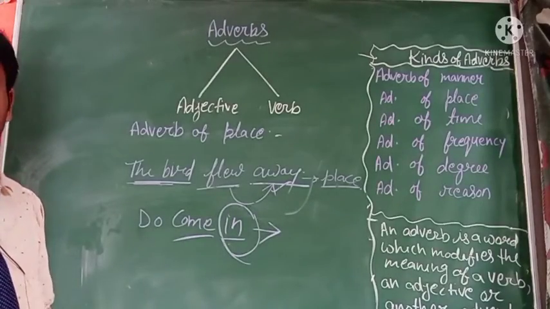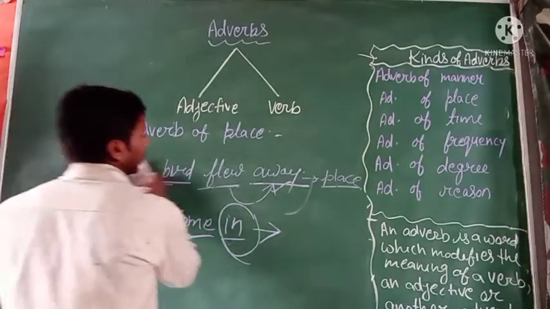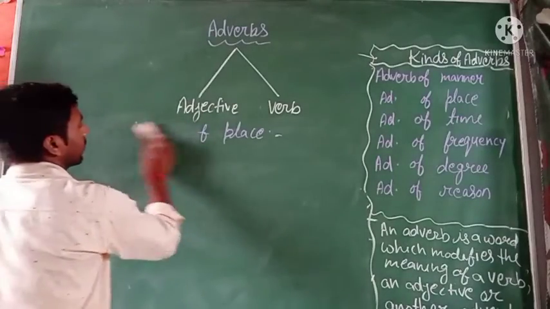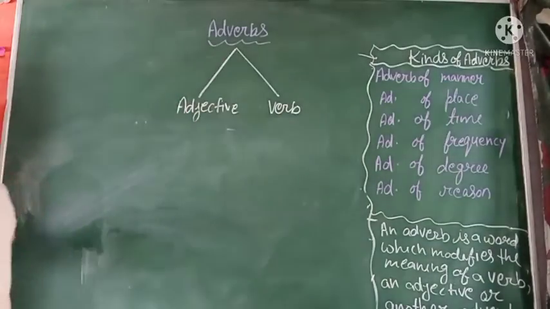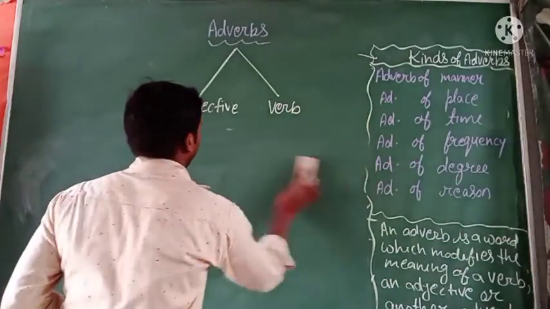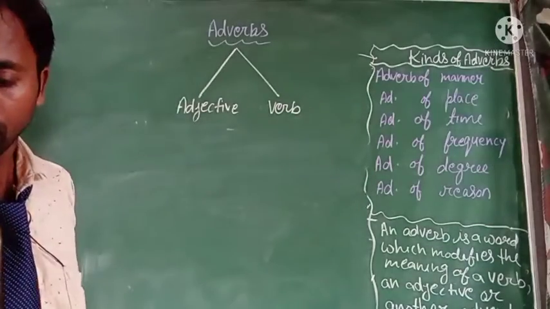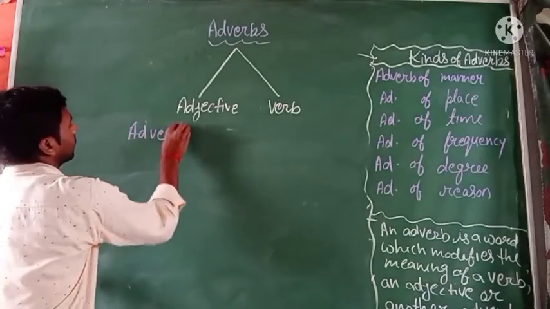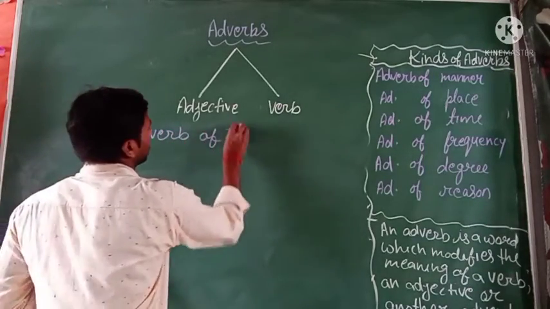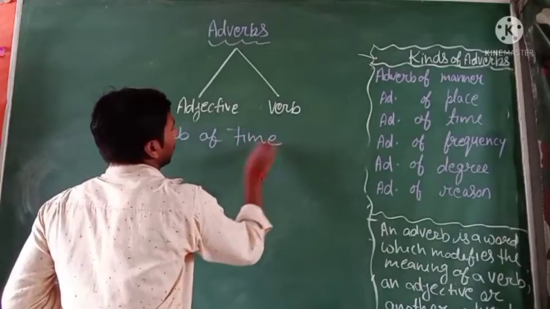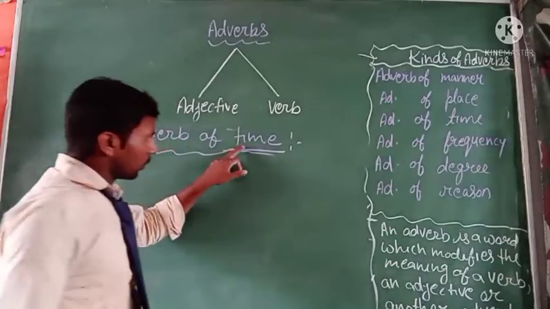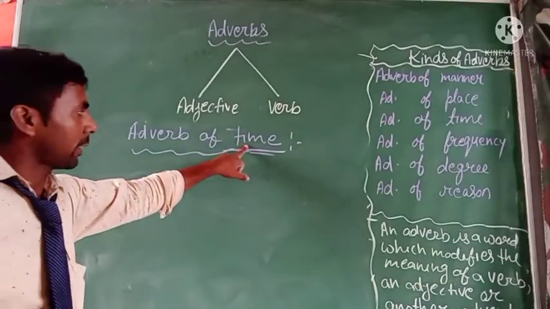Now next is adverb of time. Adverb of time. So in this phase, you look here. Here is the time word.